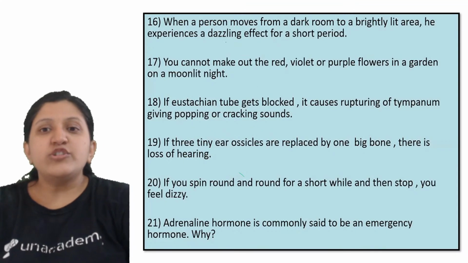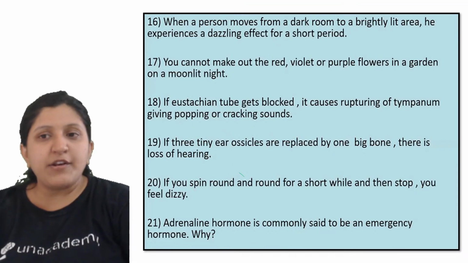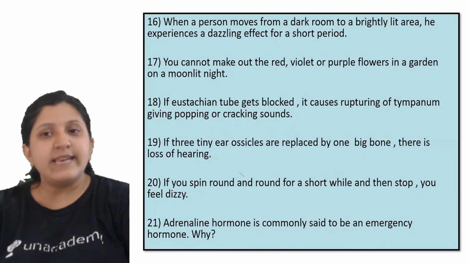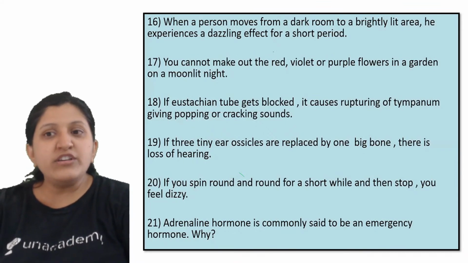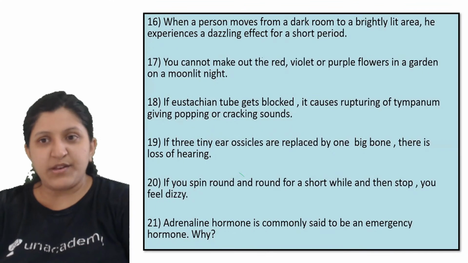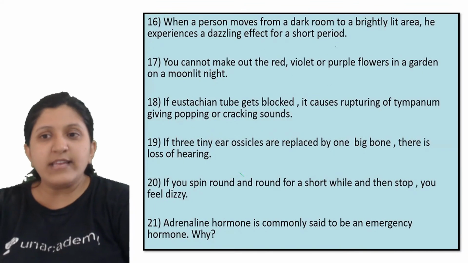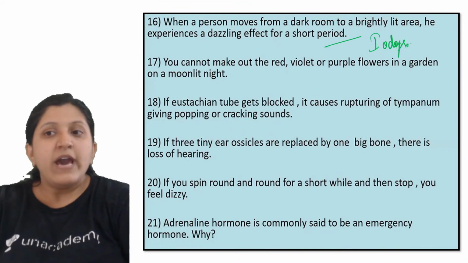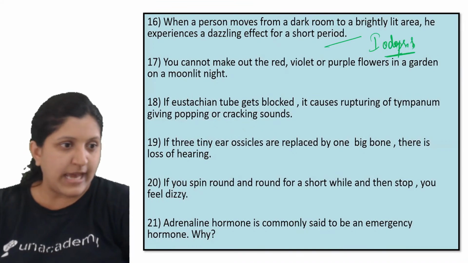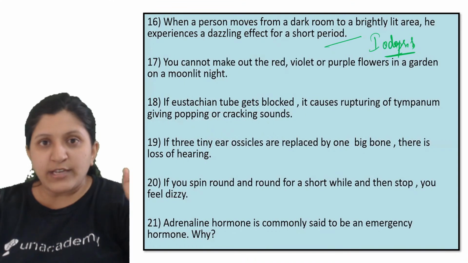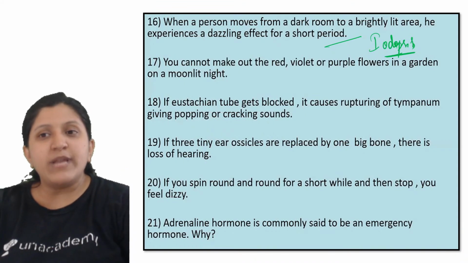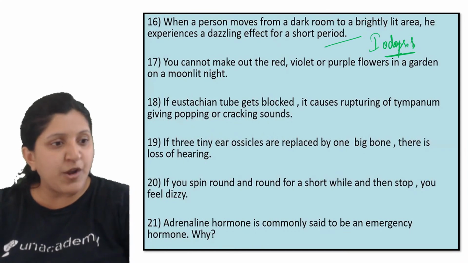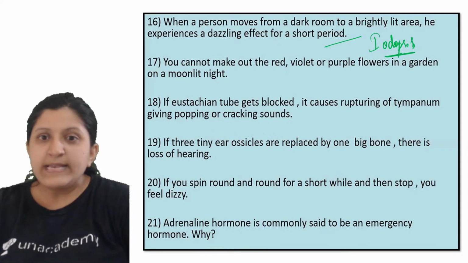Now, when a person moves from a dark room to a brightly lit area, he experiences a dazzling effect for a short period. This also has the same reason. Here you can see the iodopsin pigment. For the iodopsin pigment to regenerate, it takes a little time. There is an adjustment that happens as he moves from dark to light. Cones have to regenerate the iodopsin pigment for one to see clearly.